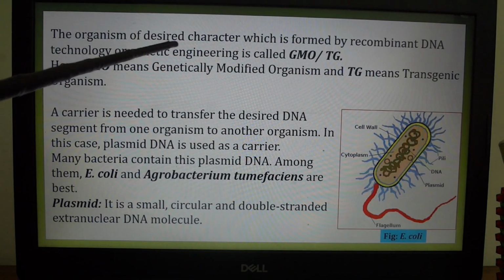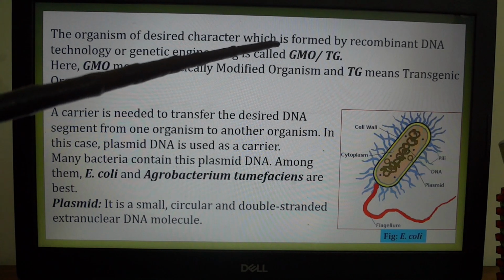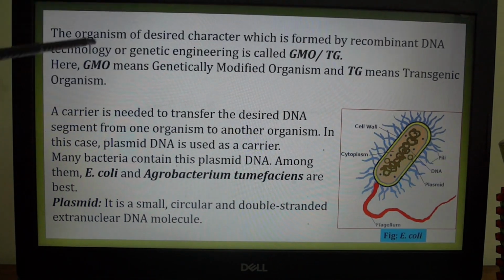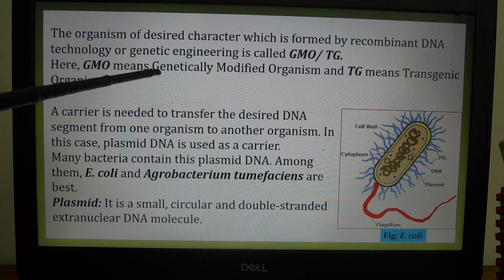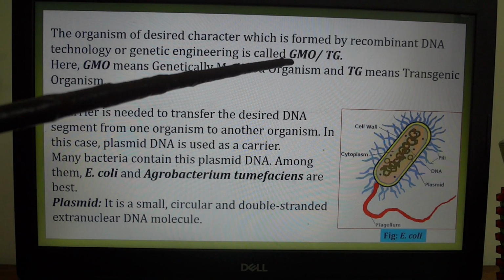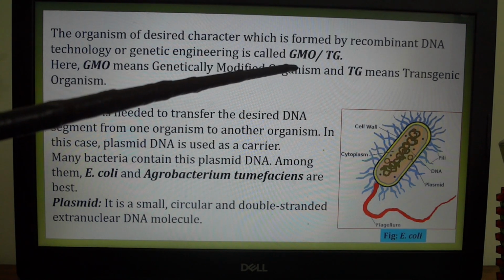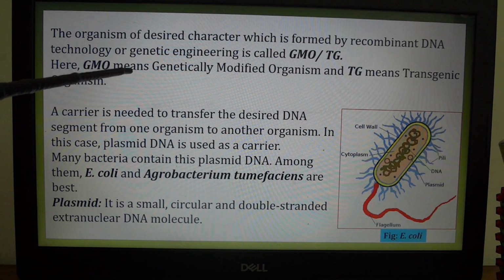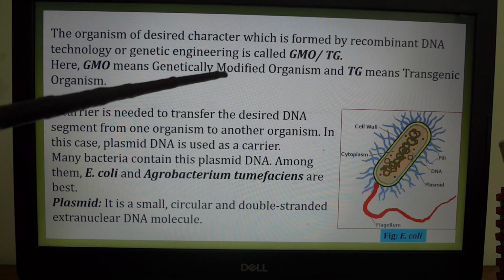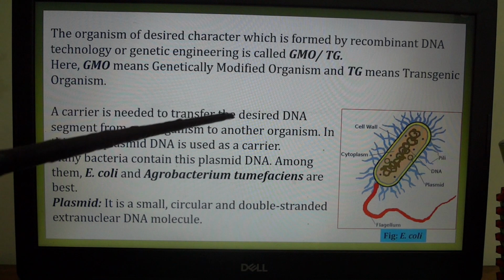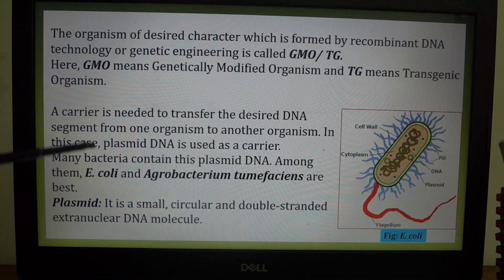The organism of desired character which is formed by recombinant DNA technology or genetic engineering is called GMO or TG. Here GMO means genetically modified organism and TG means transgenic organism.